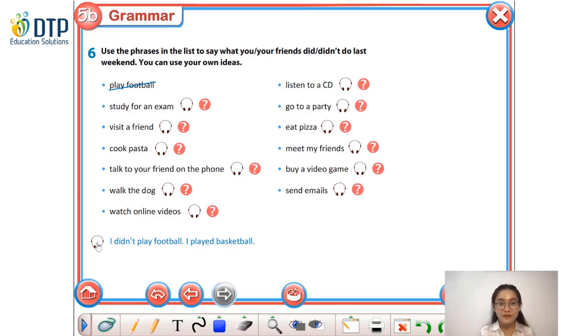For example, with the first activity, play football, you may make a sentence like this. I didn't play football. I played basketball.